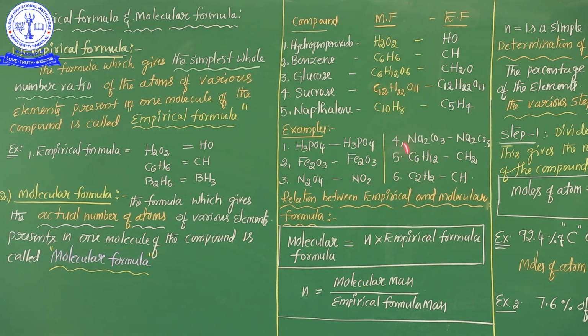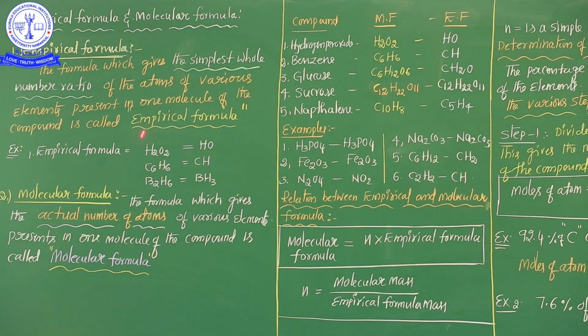See one more important point, my dear students. Here benzene's empirical formula is CH and acetylene's empirical formula is also CH. So in some examples, empirical formulas are similar, only some examples, not all. But whenever a compound has a molecular formula, it has one actual number, so any compound you take in chemistry, molecular formulas differ from one compound to another. But from the empirical formula point of view, some compounds are similar. For example, benzene's empirical formula is CH and acetylene's empirical formula is also CH.